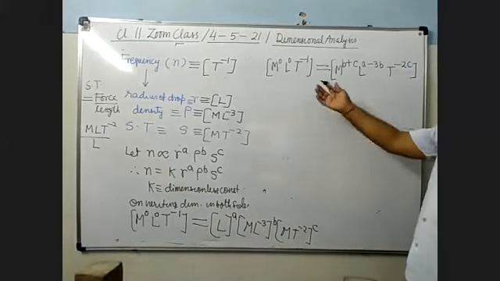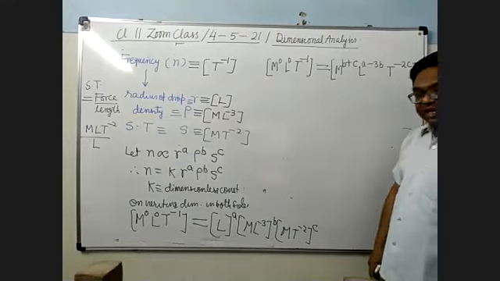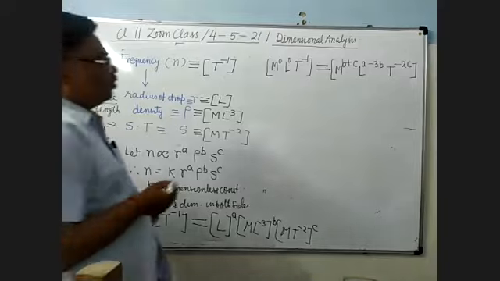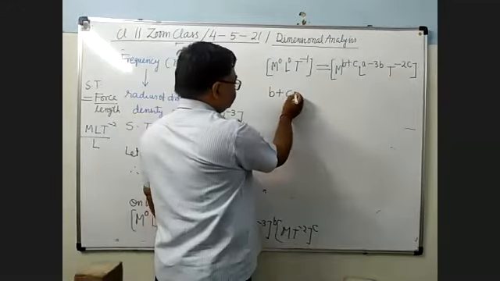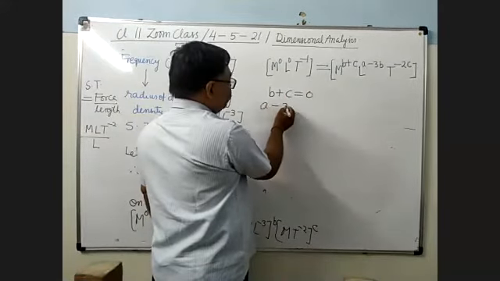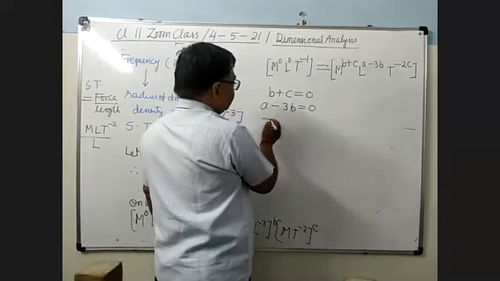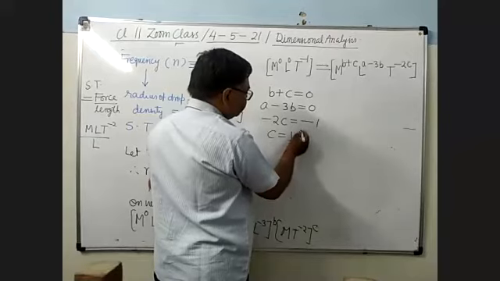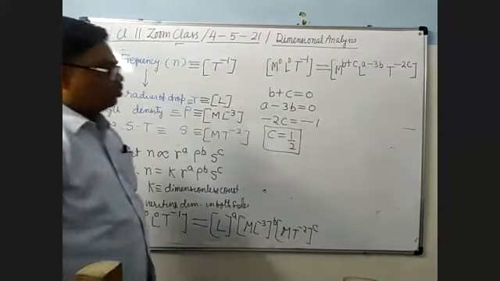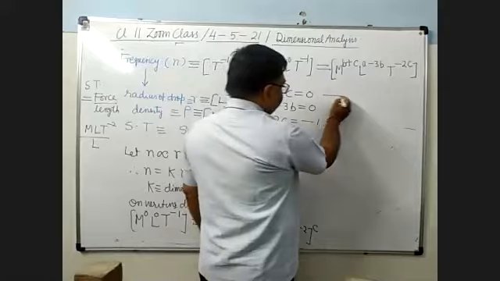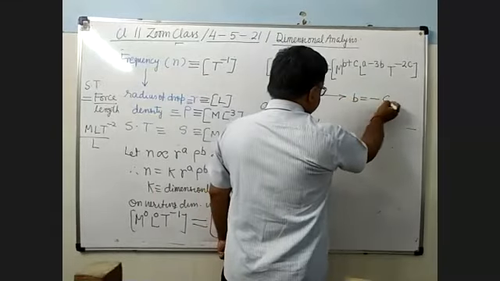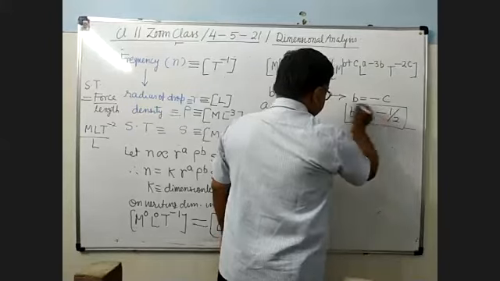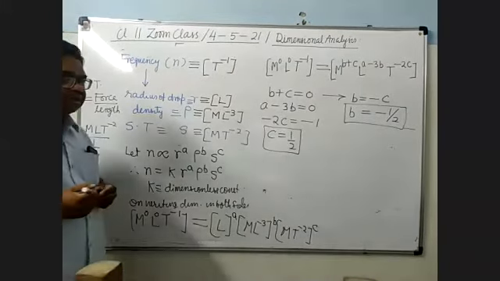Now I am comparing the powers of corresponding terms. When you compare the powers, what will you get? b plus c equals 0. a minus 3b equals 0. Minus 2c equals minus 1. So what will be c? c is 1/2. So what will be b from here? Minus c, that is equal to minus 1/2. b will be minus 1/2. It is clear?